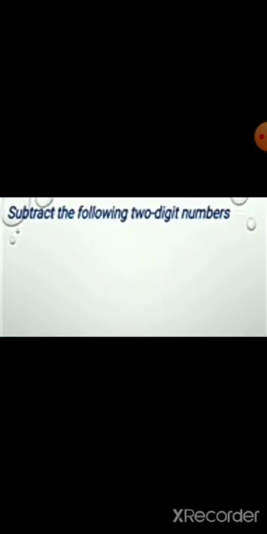Now I am going to teach you how to subtract two-digit numbers. Let's subtract 13 from 45. 45 means 4 tens and 5 ones. 13 means 1 ten and 3 ones. First, start subtracting from the ones place.